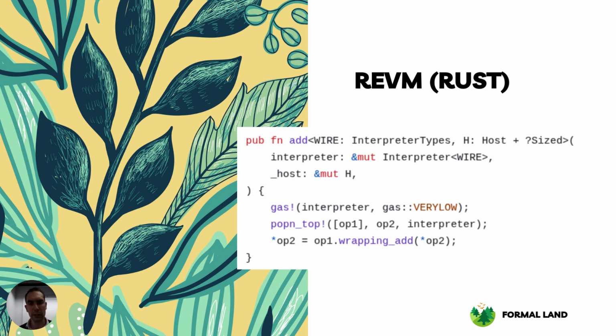For OP2, it doesn't remove it, but it instead returns a reference to the element. And after, it does the update with the addition of OP1 and OP2. And of course, if the stack is too small, with 0 or 1 element, the pop and top macro will return the appropriate error.